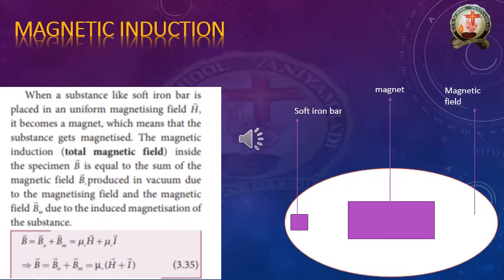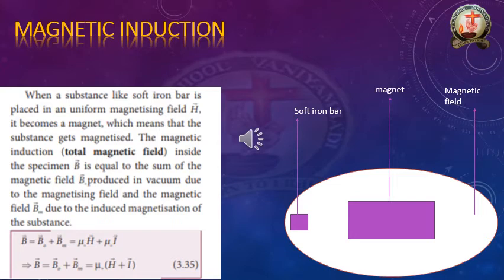Next concept is magnetic induction. Now we should discuss this topic. Another name for magnetic induction is total magnetic field. So what is another name for magnetic induction? Total magnetic field. Now please all of you see on the screen, some matter is displaying. I will explain that matter.